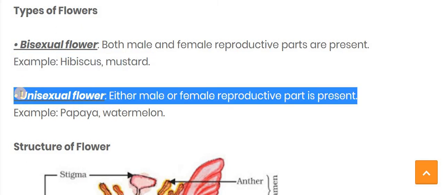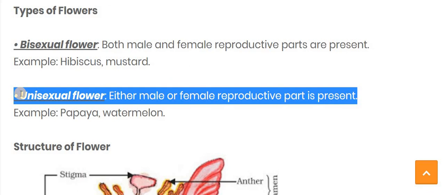The second one is the unisexual flower. Unisexual flower means only one reproductive part is present, either the male or the female reproductive part. If only the male reproductive part is present in a flower, then that flower is considered a unisexual flower. Likewise, if only the female reproductive part is present, it is also considered a unisexual flower.